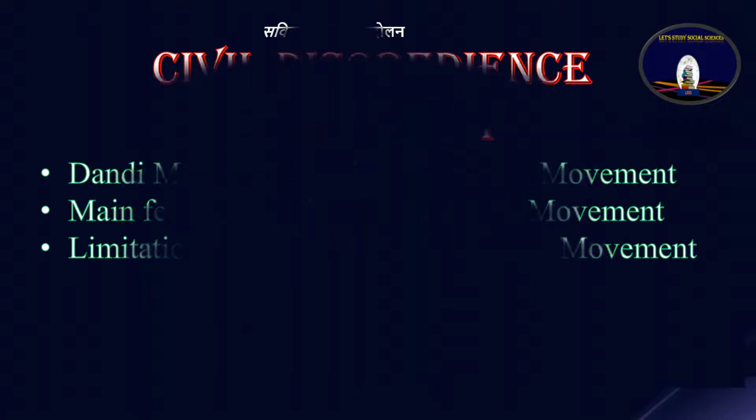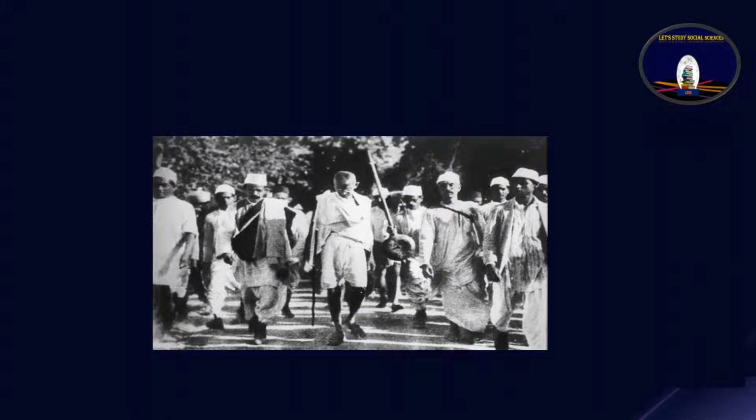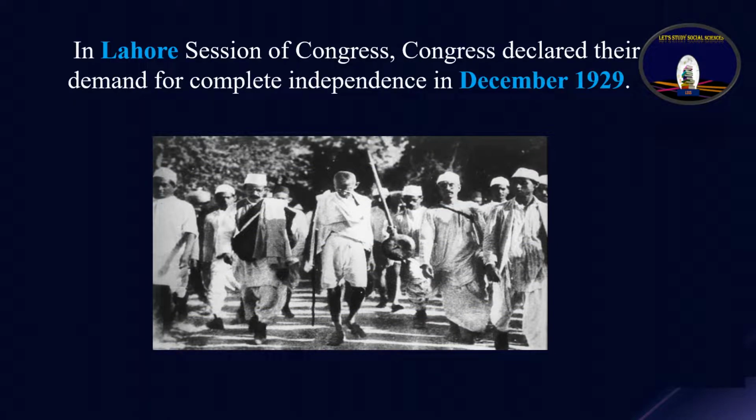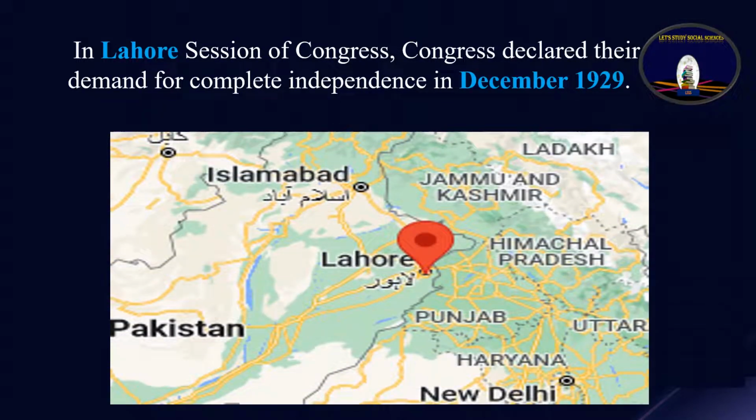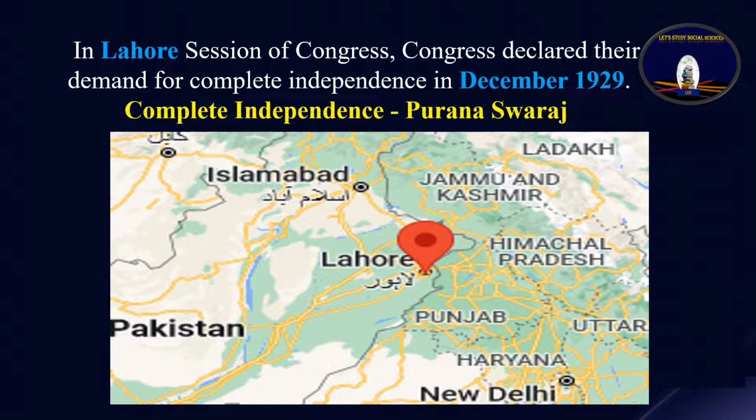Let's start. In our last video lecture, we talked about the non-cooperation movement. Several years after the non-cooperation movement, at the end of December 1929, the annual session of Congress was held in the city of Lahore. Lahore is in Pakistan now. In this session, Congress declared their demand for complete independence. Complete independence means Poorna Swaraj. A leader wanted complete freedom from the British government.